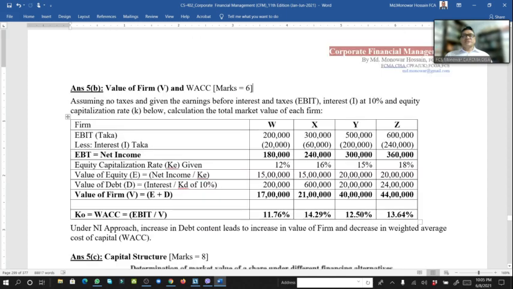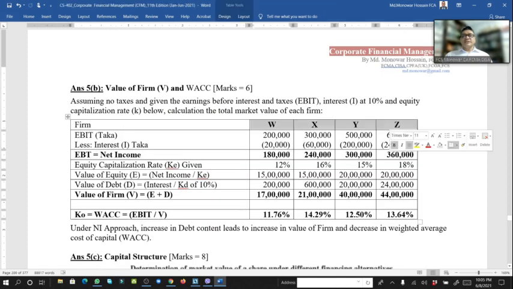These 4 firms, W, X, Y, Z. Earning before tax, putting less interest, then we'll get net income or earning before tax. Here, equity capitalization rate 12%, 16%, 15%, 18%. Value of equity, how does it come? Value of equity is net income divided by equity capitalization rate. So here comes value of the equity: 15 lakhs, 15 lakh, 20 lakh, 20 lakh.